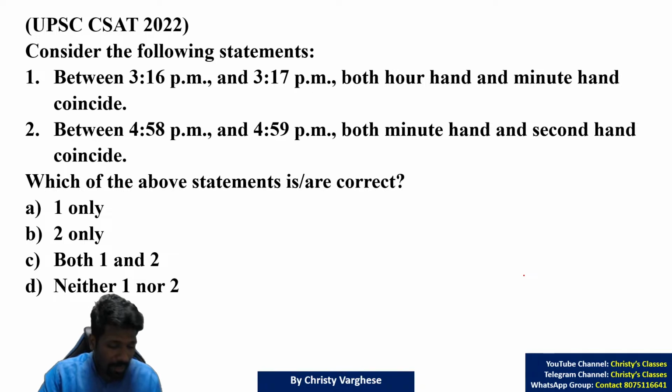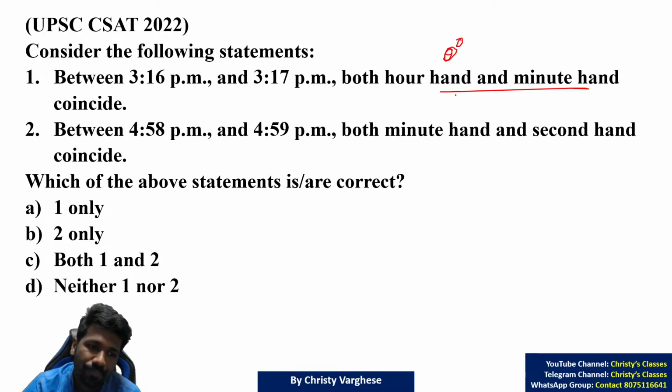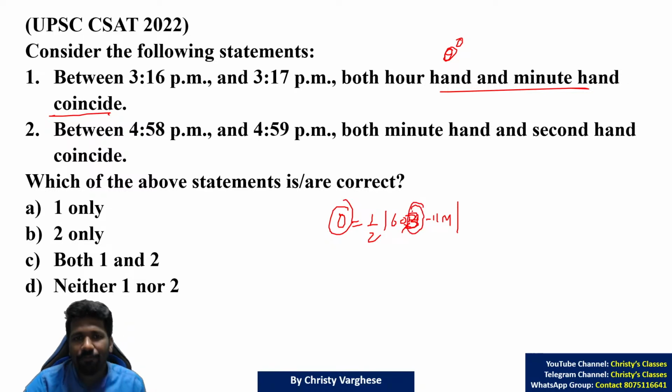Okay, this question, due to lack of time, I will start explaining. Between 3:16 and 3:17, both the hour hand and minute hand coincide. Coincide means 0 degrees, right? So this question you can do in different ways. One way is to use a formula: 0 is equal to half into 60h minus 11m. Because the angle is 0, coincide means angle is 0, and our hour value is 3. Between 3 and 4, what is the time we can find?